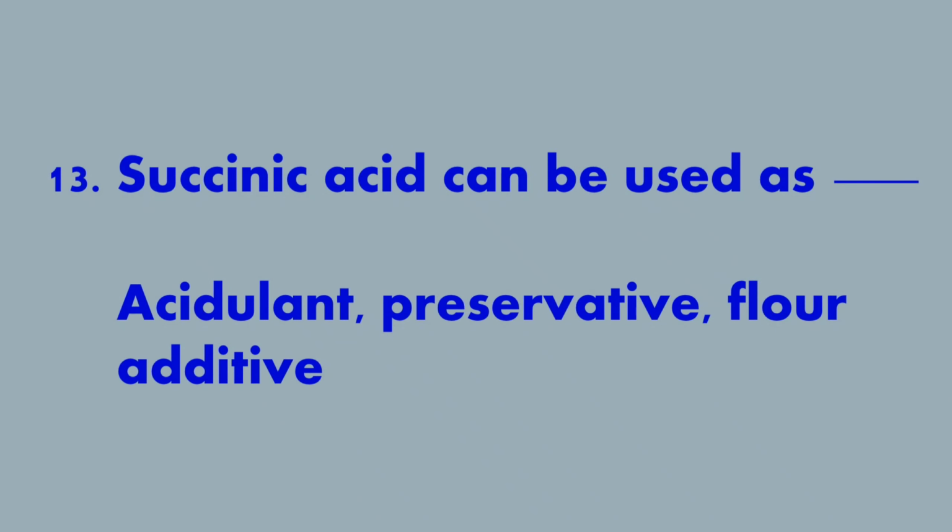13th question. Succinic acid can be used as dash. Answer is acidulant, preservative, flavor additive. Succinic acid is a dicarboxylic acid naturally found mainly in broccoli.